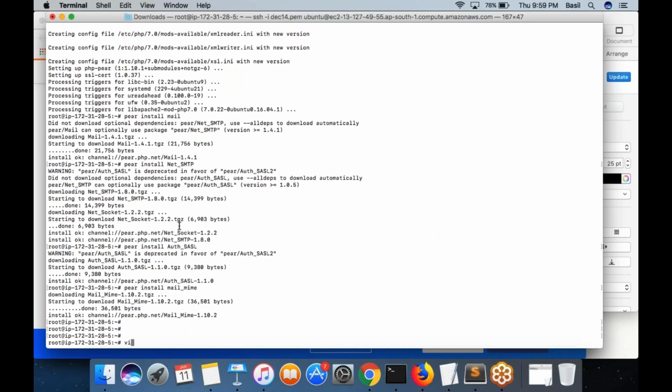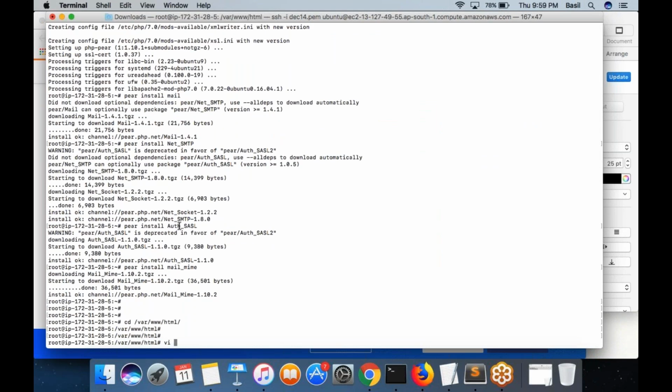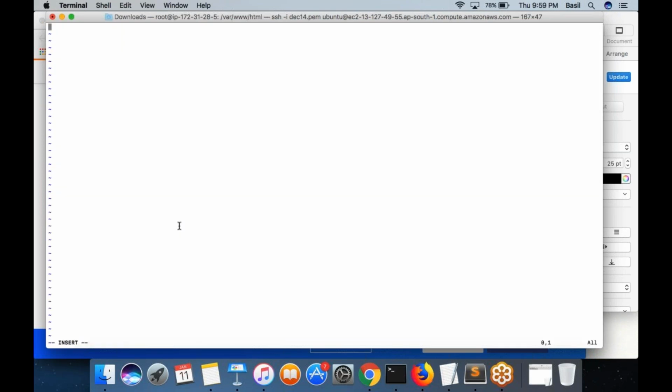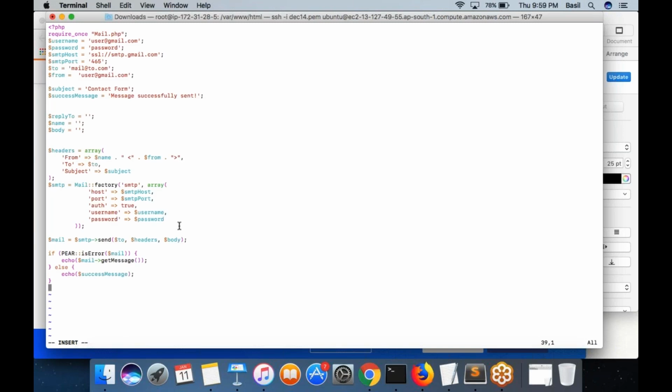So go to /var/www/html. Create a file email.php, or any name you can give which ends with .php. It starts with <?php. Then you paste this entire content here.